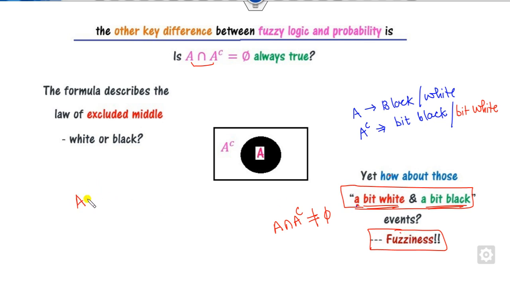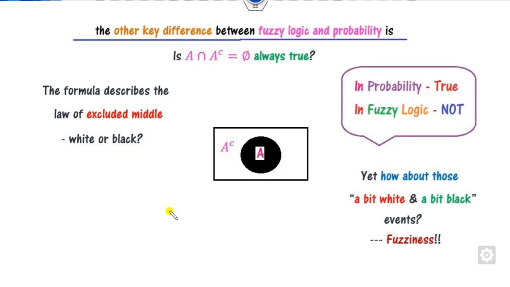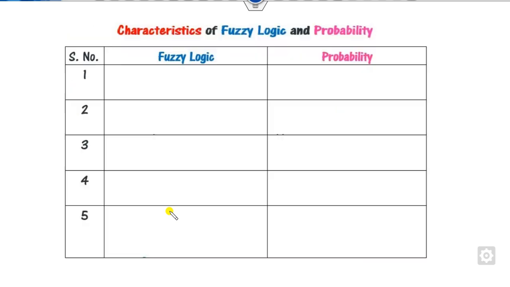So remember, in the probability theory, A intersection A complement is phi, but in the fuzzy set theory it is not. So it is a case of probability, while in the other case it may or may not be there. So probability is always true, fuzzy logic may not be true.